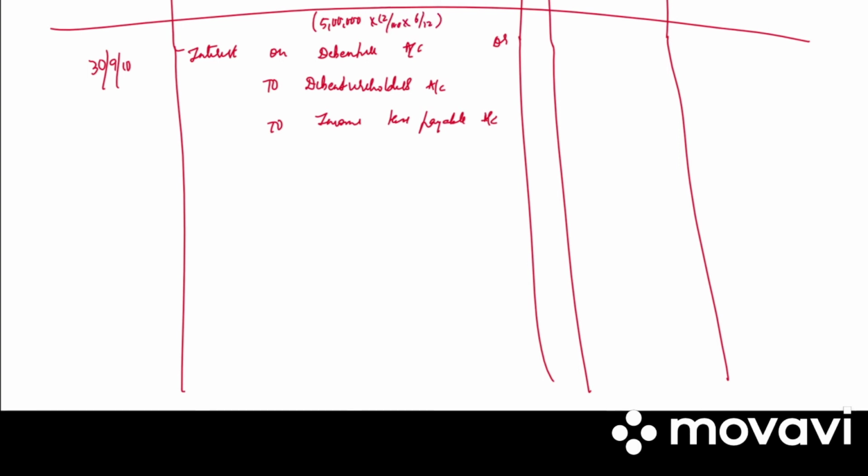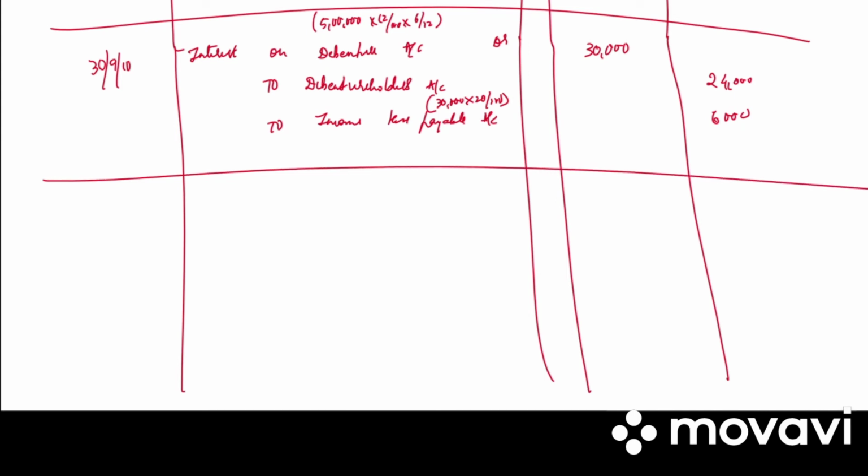Half yearly, so 6 by 12. So it is 30,000. To debenture holders will be, first we need to calculate the income tax. So 30,000 into how much is it? 20 by 100. So 6,000, and the balancing figure will be debenture holders, that is 24,000. Write the narration. Half yearly interest due on debentures and tax deducted at source.